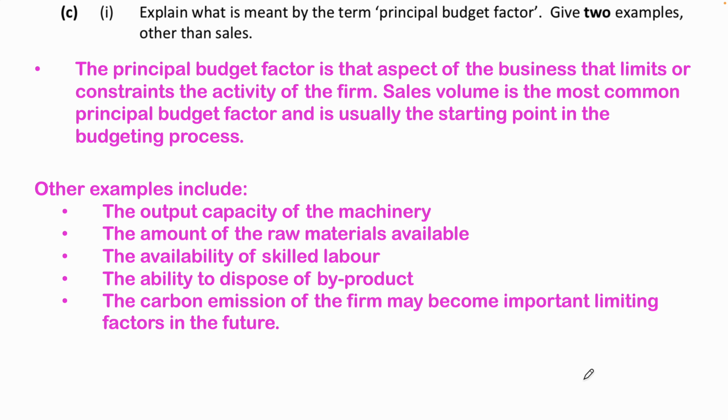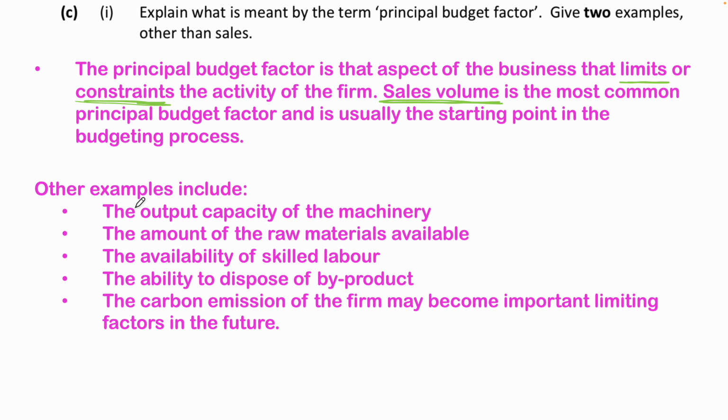The principal budget factor is the aspect of the business that limits or constrains the activities of the firm. Sales volume is the most common principal budget factor. So if we only know we're going to sell 10,000 units, we're only going to make 10,000 units. That's the most common principal budget factor and is usually the starting point in the budgeting process.